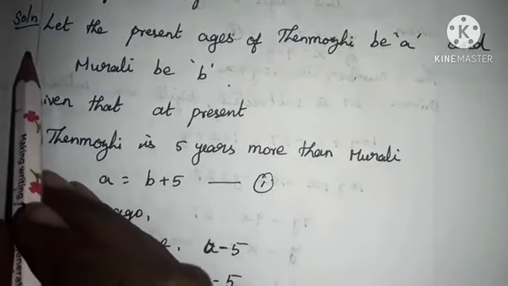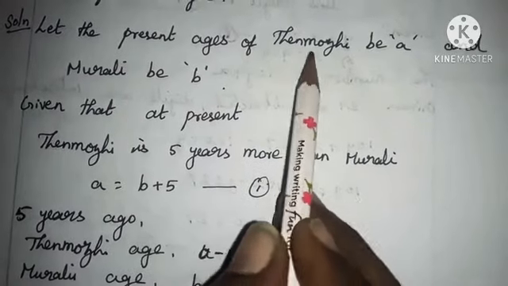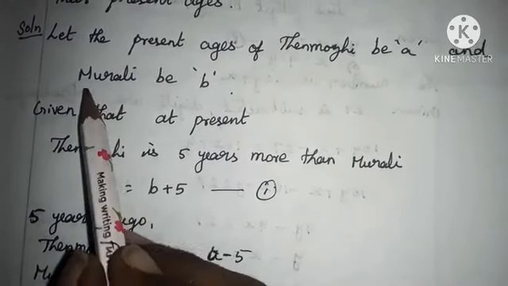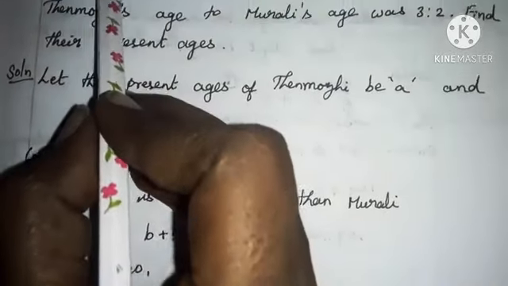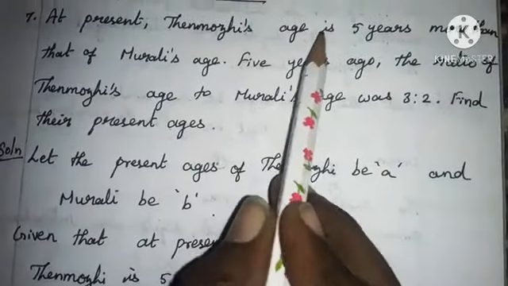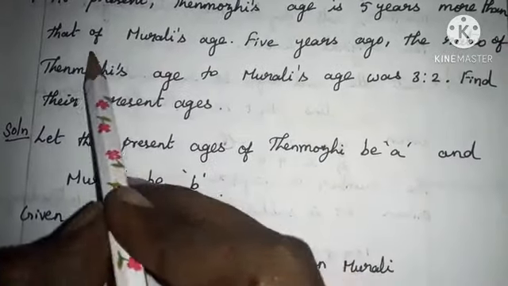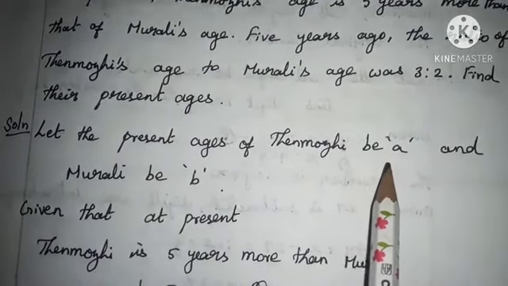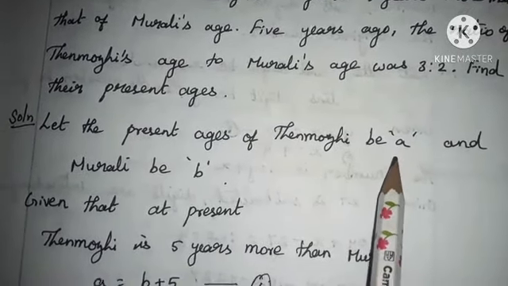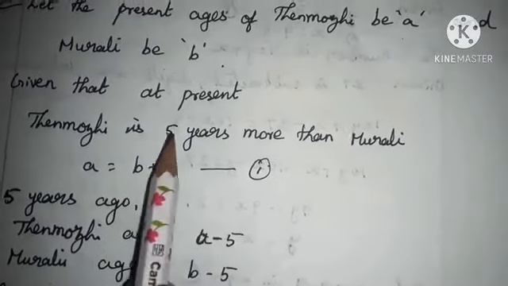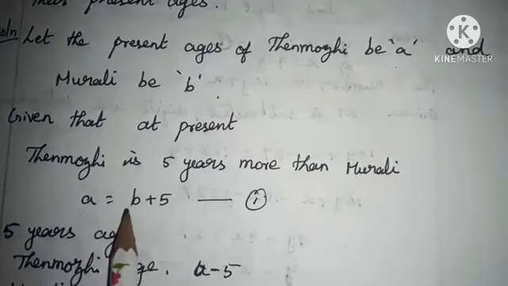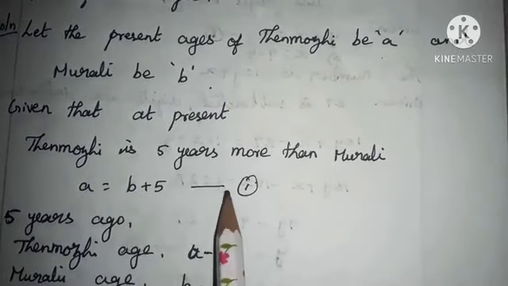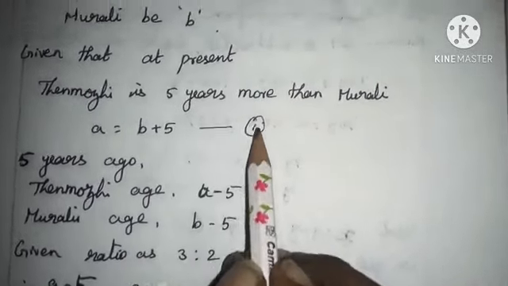For that, first we are going to consider the present age of Thenmozhi to be A and the present age of Murali to be B. First they have given that at present Thenmozhi's age is 5 years more than Murali's age. Let Thenmozhi's age be A, then it is 5 years more than Murali's age, B. Therefore, A equals B plus 5. This we consider as the first equation.